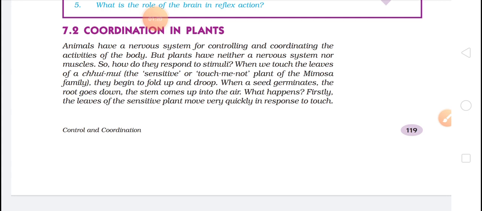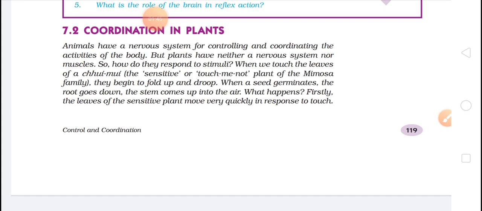What happens? So they are telling us that in humans, or specifically animals, we have a nervous system and we have muscles. These are the two things that help us in controlling and coordinating our activity. But in plants, these things are not there.